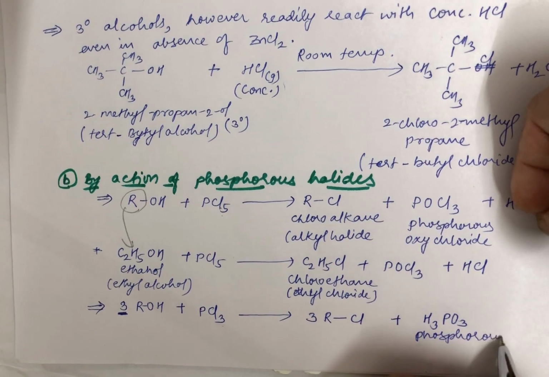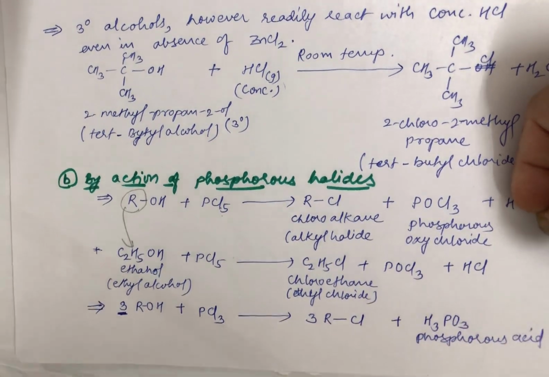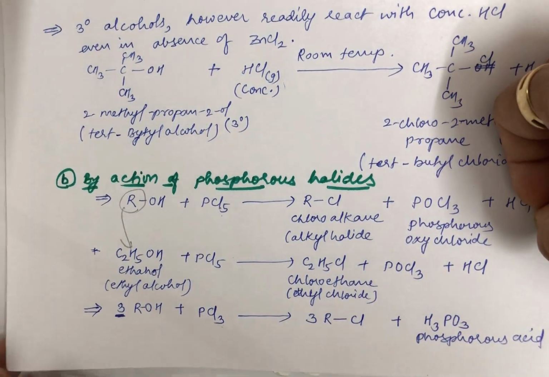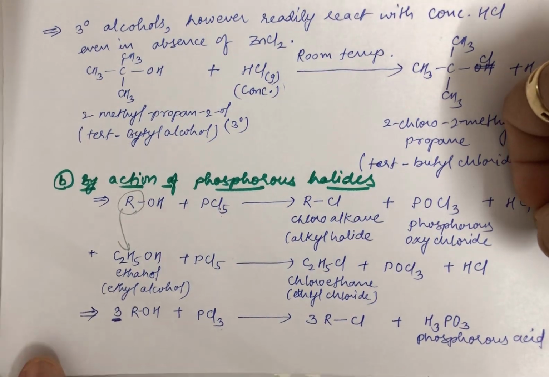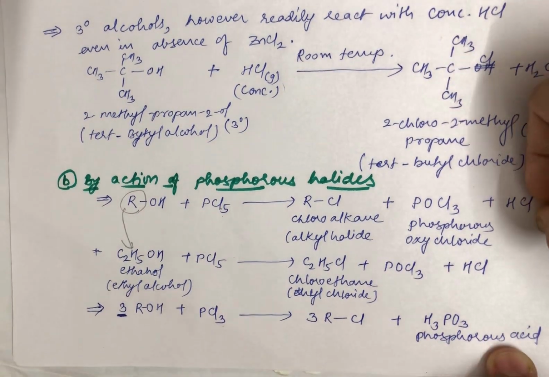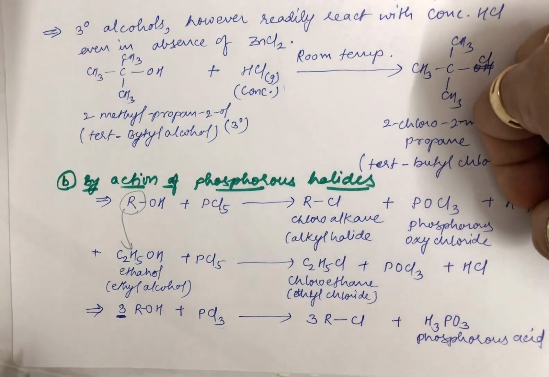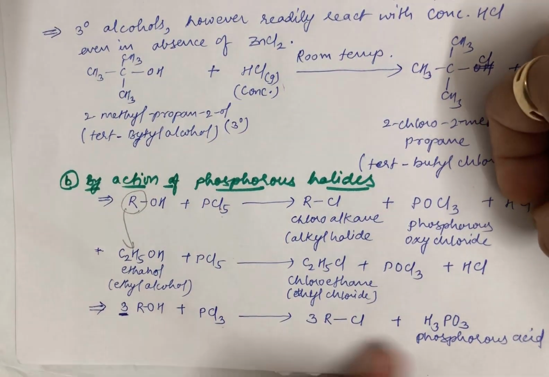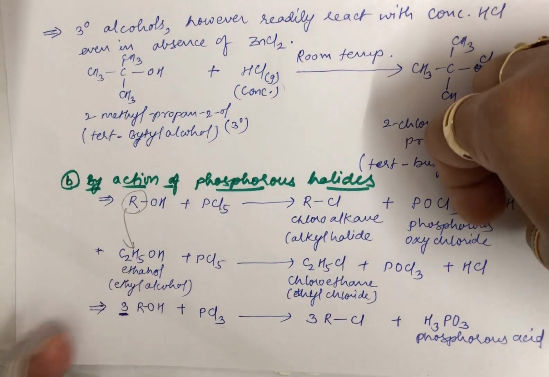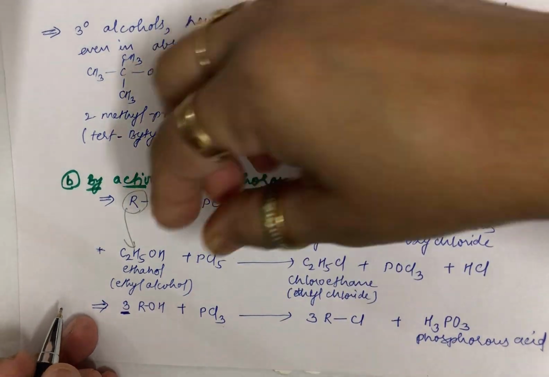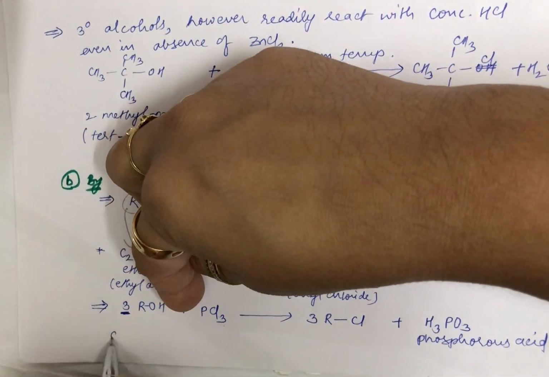Phosphorus acid. The name of this is phosphorus acid. You must also have heard about H3PO4, that is your phosphoric acid. This is H3PO3, the byproduct, phosphorus acid. Now students, this can be taken as an example. So just very quickly let me show you the example for this.